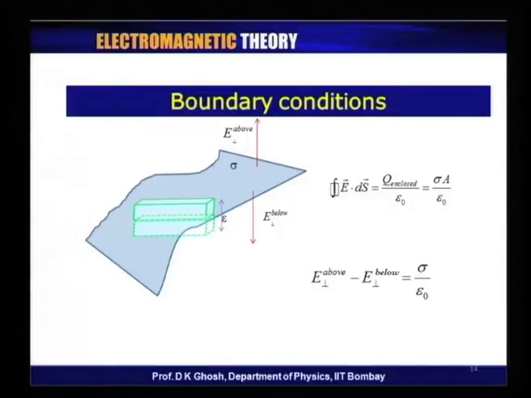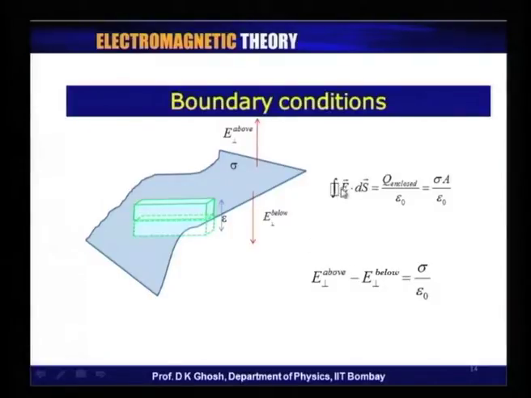Now, I know that the flux through this is equal to q enclosed by epsilon 0. And how much is q enclosed? Remember, the charge is only on the surface. So, if the surface area of the top is A, then sigma A is the charge, divided by epsilon 0. This is the flux.